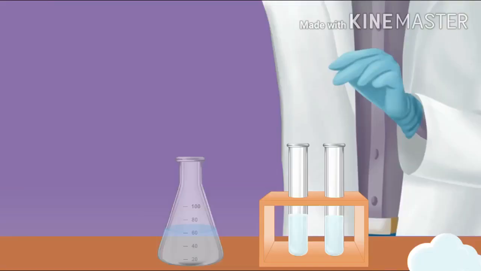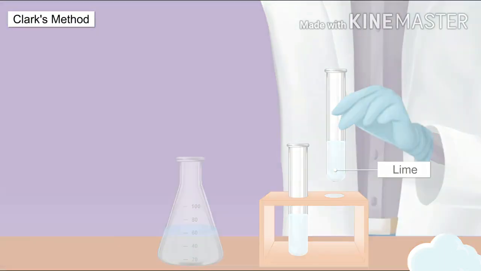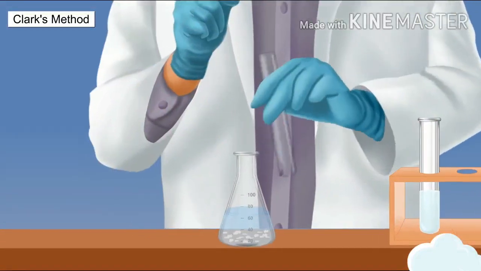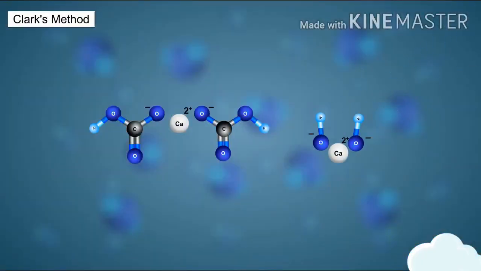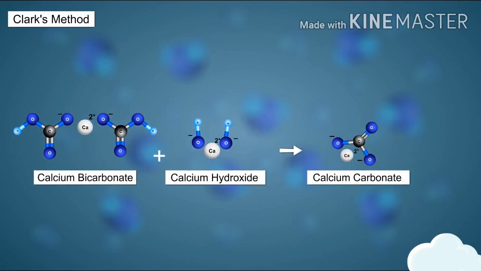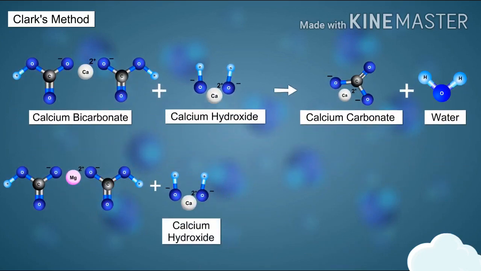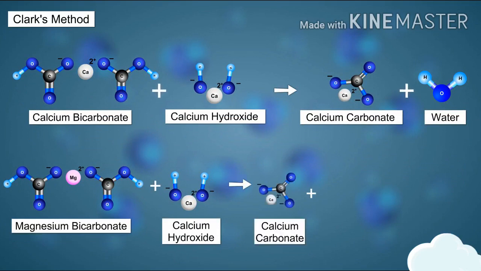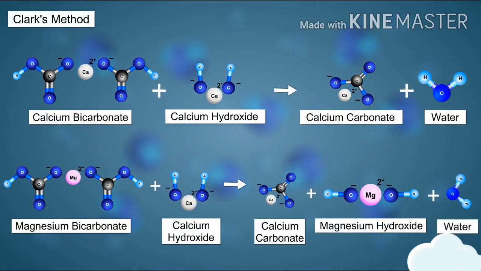Another method to remove temporary hardness of water is Clark method. In Clark method, some amount of lime is added to hard water. Lime, which is chemically calcium hydroxide, reacts with calcium bicarbonate to form calcium carbonate and water. At the same time, lime also reacts with magnesium bicarbonate to form calcium carbonate, magnesium hydroxide and water.